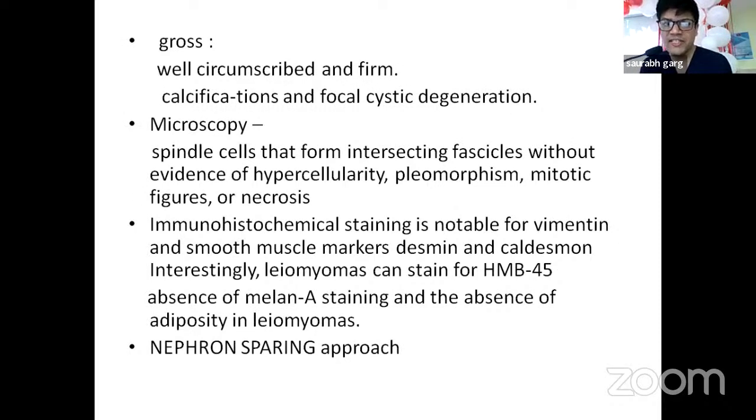On gross specimen, we see well circumscribed and firm, and then calcification can be present, cystic degeneration can be there. On microscopy, it contains spindle cells that form intersecting fascicles without evidence of hypercellularity, pleomorphism, or mitotic figures. IHC staining is notable for vimentin and smooth muscle markers, and we have to follow a nephron sparing approach.